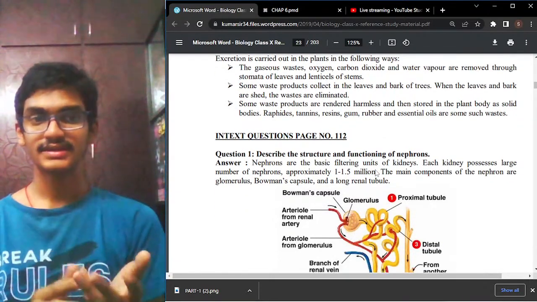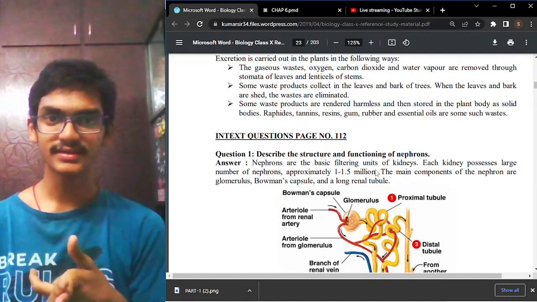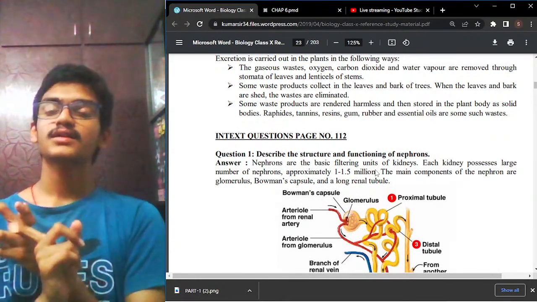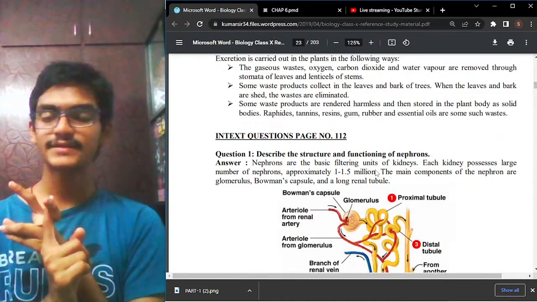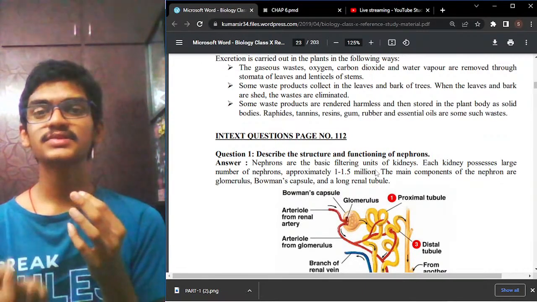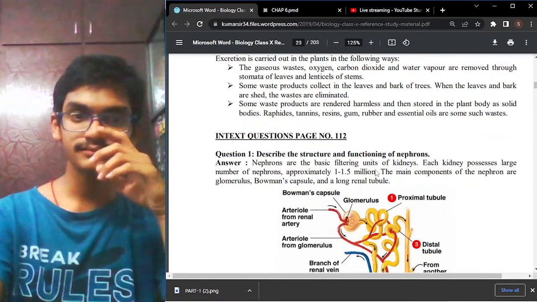These are the three important things. First, the gaseous waste products, the respiratory gases and those from photosynthesis. Second, the leaves and the bark contain some waste products, and by shedding them, the plant can remove the waste. And third, resins, gums, latex, and so on.